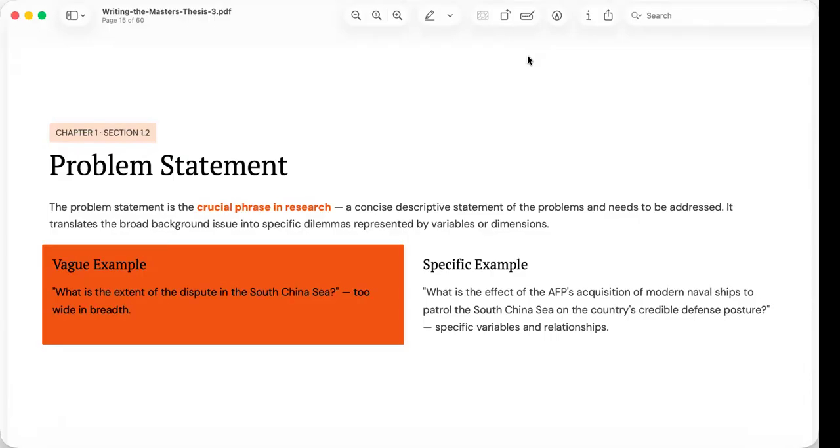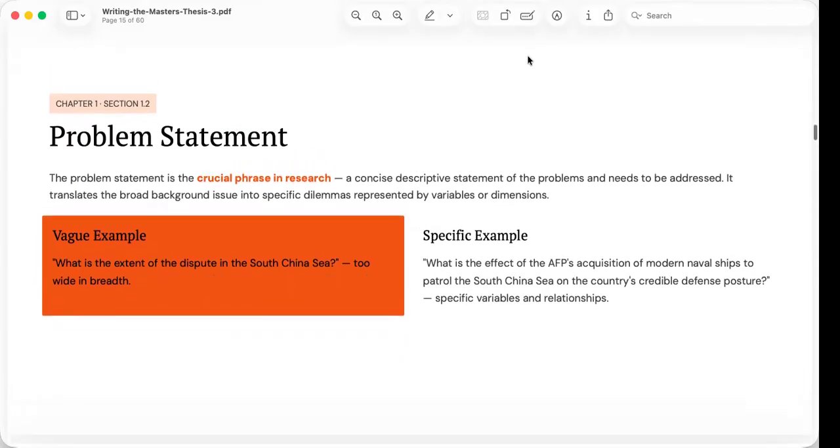Asking what is the extent of the dispute in the South China Sea is too broad. Entire books could be written to answer the question. However, asking what is the effect of the AFP's acquisition of modern naval ships on the country's credible defense posture, here we are able to introduce identifiable variables and a specific relationship between them. This question is focused enough to be investigated systematically.